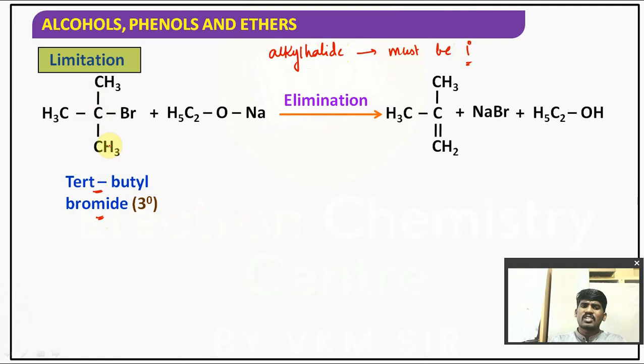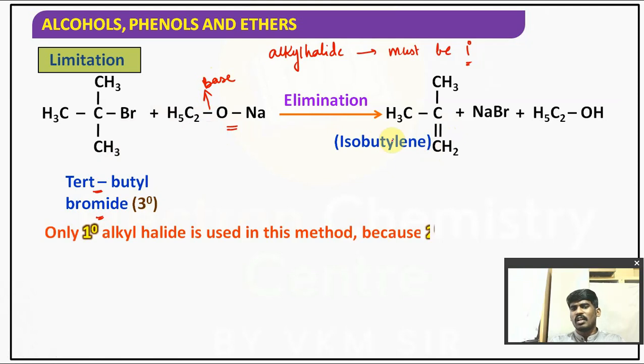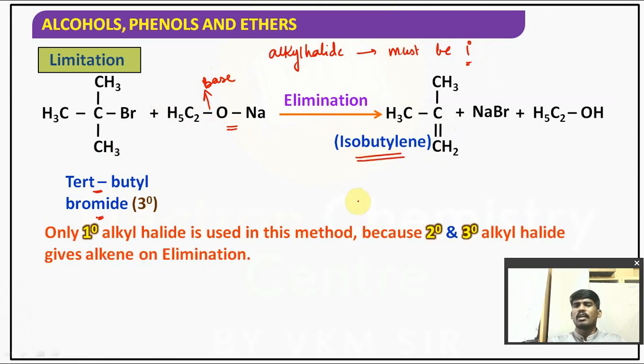I have taken tertiary butyl bromide with sodium ethoxide. Here it can act as a base, then it will undergo elimination and form an alkene, that is isobutylene. Understood? It forms isobutylene, and NaBr plus C2H5OH can be formed as byproducts.